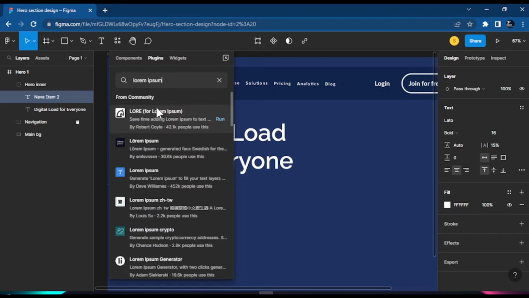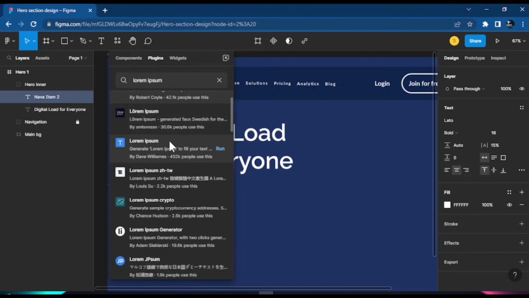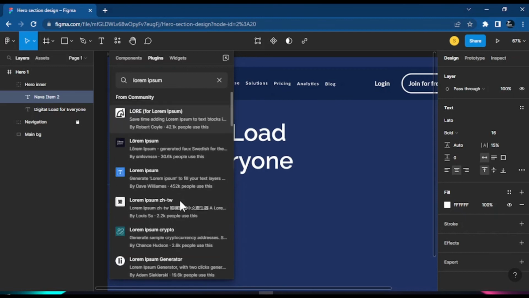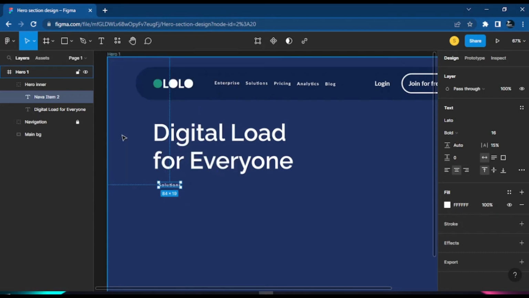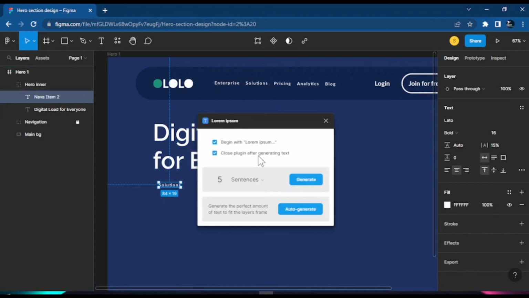Okay. Now, if you search lorem ipsum, you can add lorem ipsum into your design. So there's no need to distress yourself. You get many lorem ipsum apps and plugins. If you see how many people have downloaded this plugin, about 30,000 people have downloaded this one, and that one about 450 thousand people have downloaded. So maybe we just go for this one because so many people have downloaded it, since if people don't pay, it may not be a good plugin.